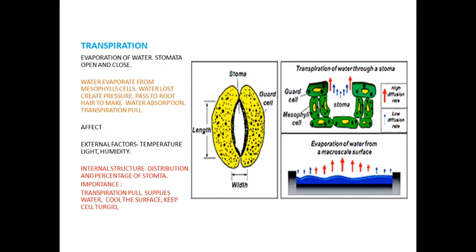So the transpiration creates a transpiration pull and supplies the water for photosynthesis. And third, it transports the minerals from the soil to the different parts of the plant, cools the surface of the leaves, and keeps the cells turgid. These are the importance of transpiration.